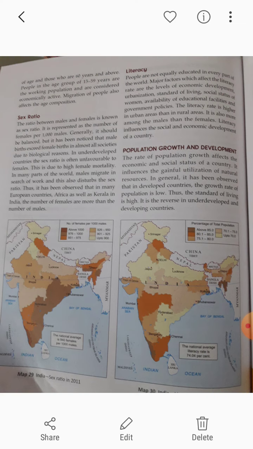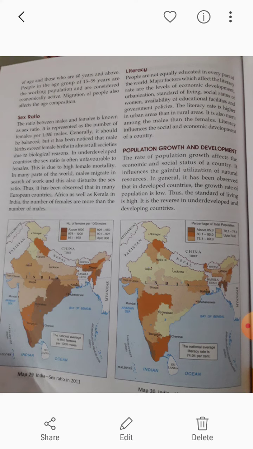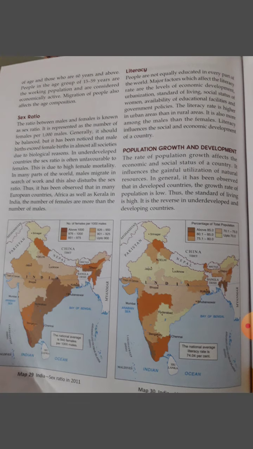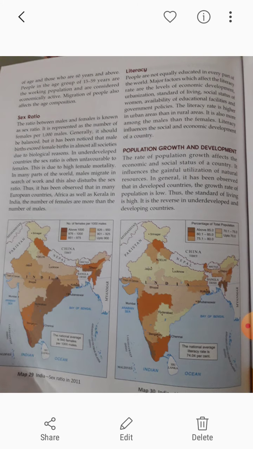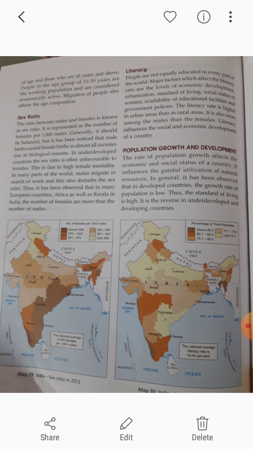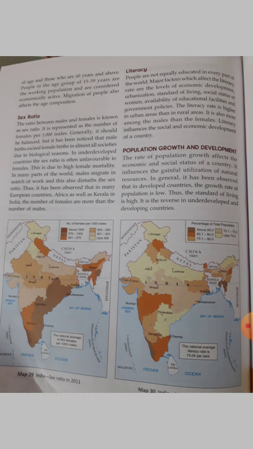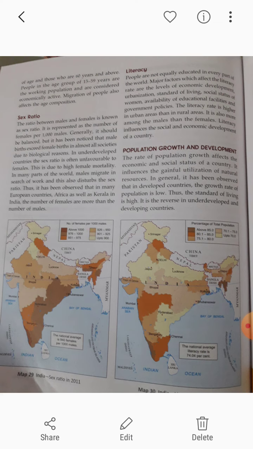Number one is female mortality rate. Many of the children, the girl child, are killed in abortion, killed in their mother's belly. Also, due to a biological reason, the male child births are more than the female.